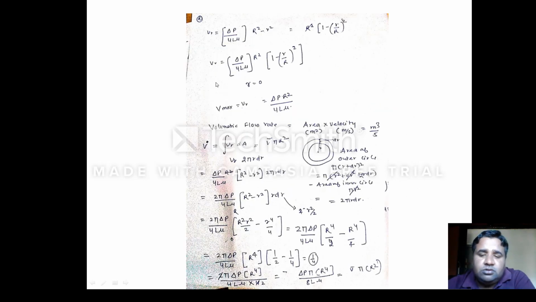So from here, I can find out the value of dV. To find out the value of dV, I'll shift this negative sign on this side, and I'll also shift this r with this del P value. So this is the next step from this equation. I have kept this dV here, I have shifted dr on that side and the negative sign also on this side. So finally I'll get the value of dV is equal to del P by 2L mu into r dr.